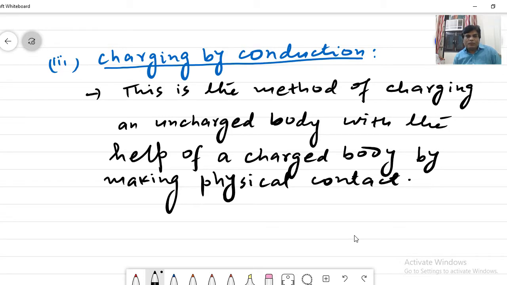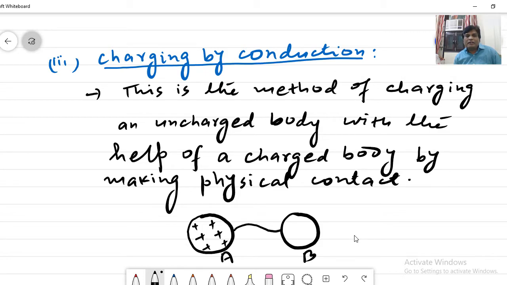Here the two bodies are brought in physical contact. Suppose this is A and this is B. This is positively charged, suppose, and we want to charge this body B. Now what we do, we bring B in physical contact with A. We can bring them in physical contact, or we can connect the two by a conductor.